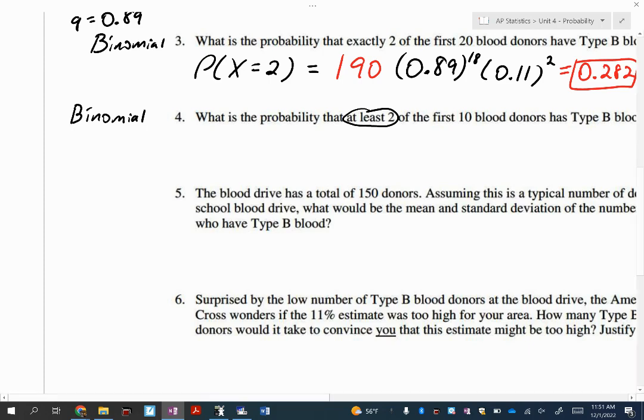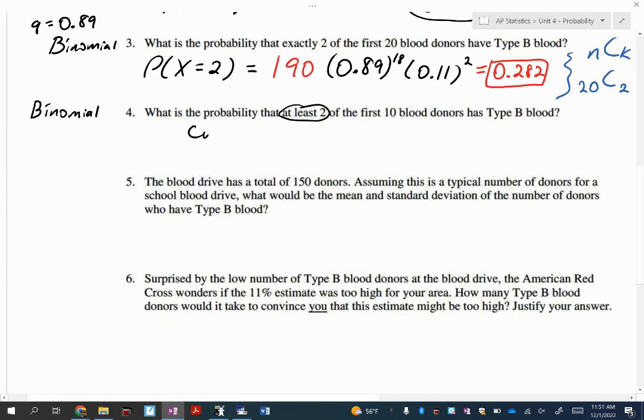So just like we did in chapter 15, when you saw the words at least, I'm going to find the complement and then take that away from 1. The complement, which you guys just told me, is x equals 1 and x equals 0. So 1 success out of 10 or 0 out of 10. We can do this by hand, but the calculator can actually give us this probability.